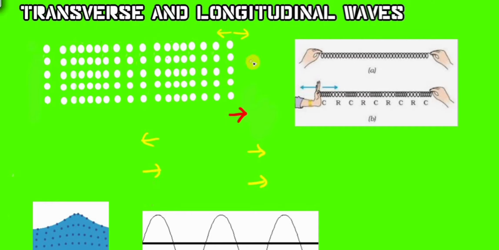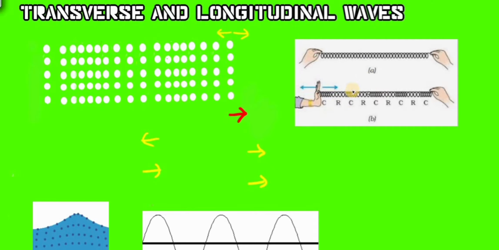So in a longitudinal wave, the direction of the particle's vibration is parallel to the direction of motion of the whole wave. So that is the characteristic of longitudinal waves. Such waves are called longitudinal waves.